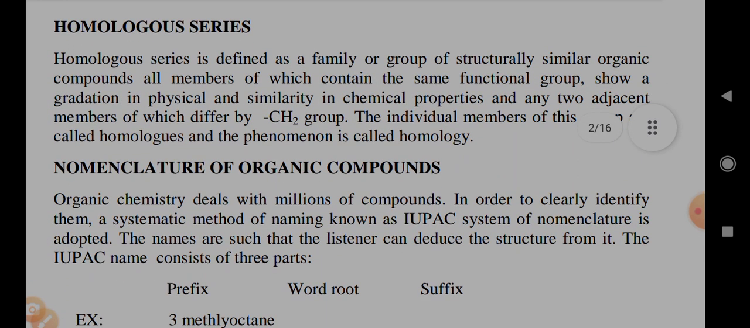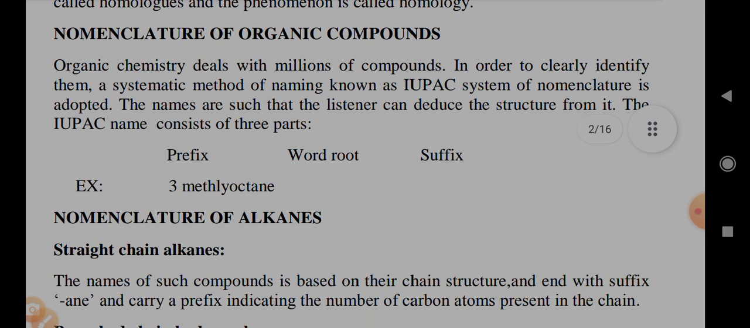Homologous series is defined as a family or group of structurally similar organic compounds, all members of which contain the same functional group, show gradation in physical and similarity in chemical properties, and any two adjacent members of which differ by a minus CH2 group. The individual members of this group are called homologues, and the phenomenon is called homology. Nomenclature of organic compounds.